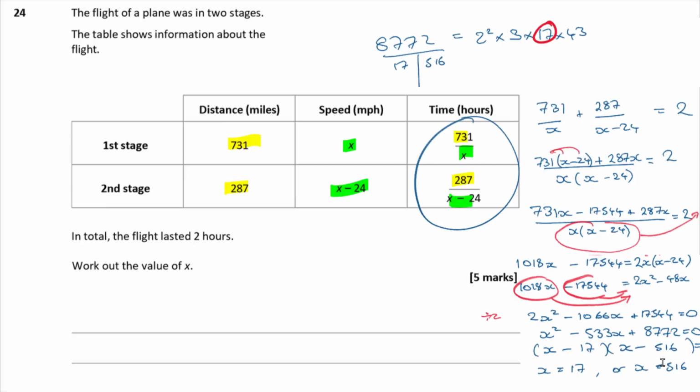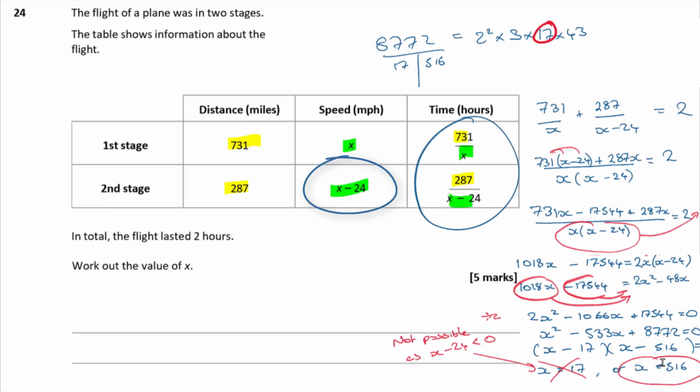Now, do both those solutions actually work though? If x is 17, if you have a look at x minus 24, then x minus 24 would be a negative number, which means our plane would be flying backwards, and that is not a good look for a plane. So I don't think this one is a possible solution. I'm going to say not possible, as x minus 24 is less than 0.